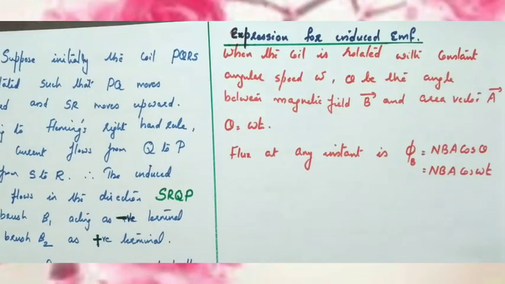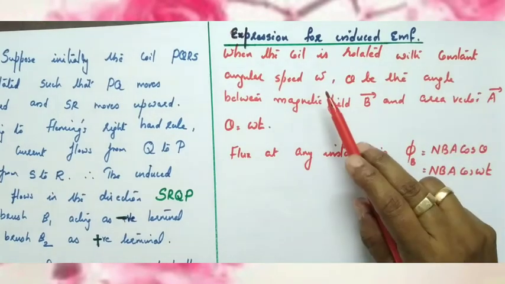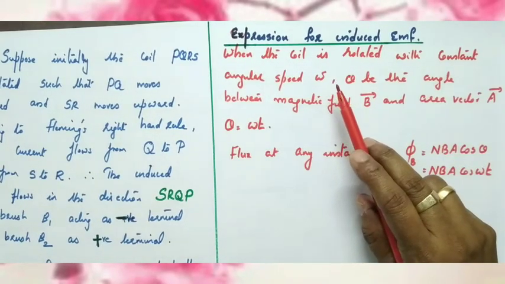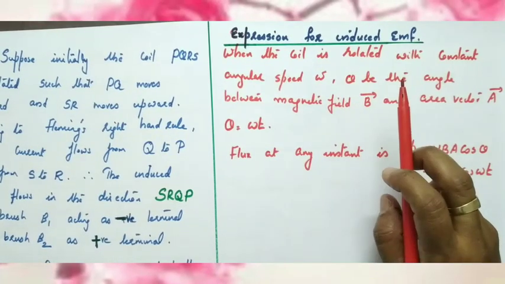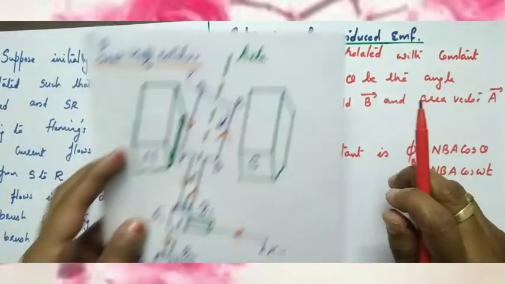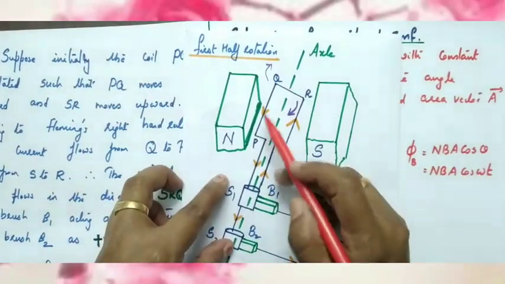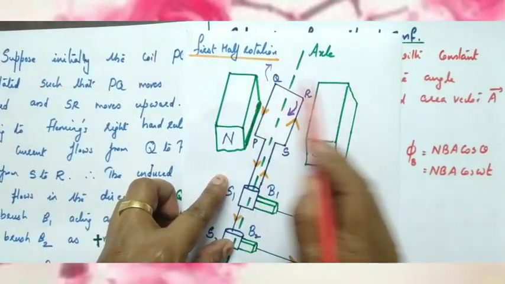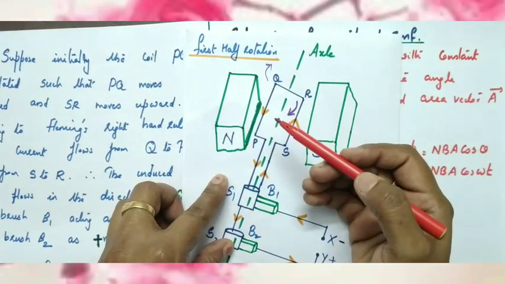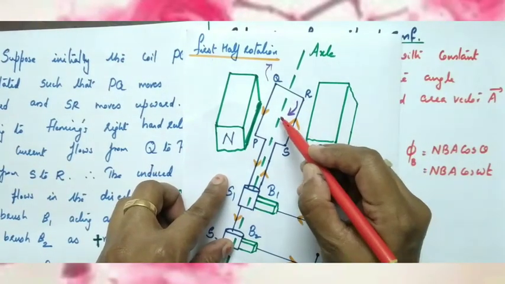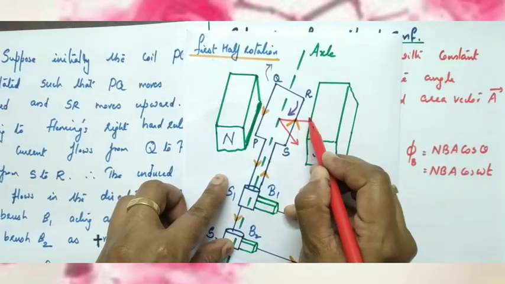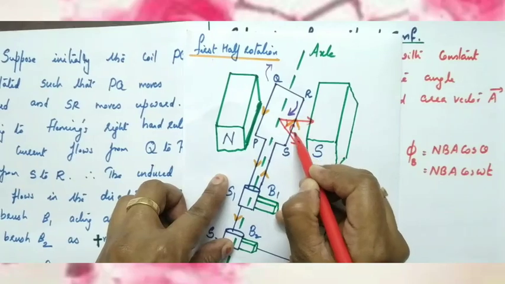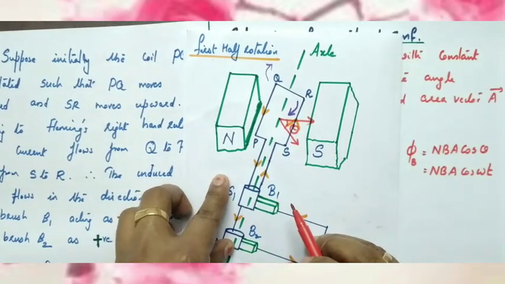Now we can derive the formula for induced EMF. Let the armature coil be rotated with an angular velocity omega, and theta be the angle between magnetic field and area vector. So here this is the armature coil, here this is the direction of magnetic field. The area vector is outward, this is the direction of area vector and this is the direction of magnetic field.